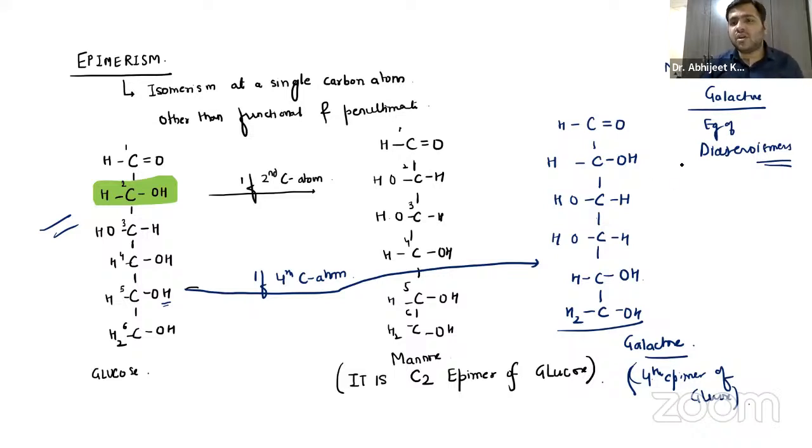So obviously they are not mirror images, right? If they are having a difference in all the carbon atoms, C2, C3, C4, or C5 also, together, then it's a mirror image. Then it is called an enantiomer. But over here, it's like the same one. So remember, that is about the epimerism, guys.